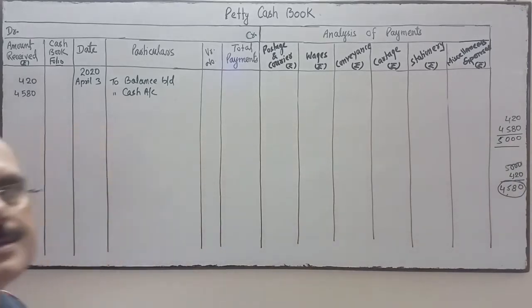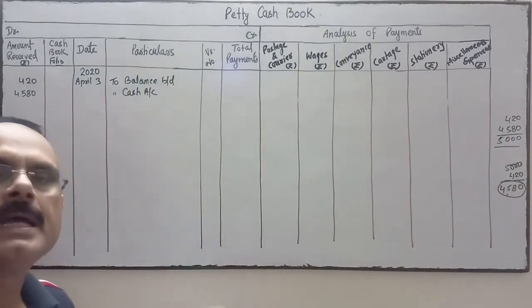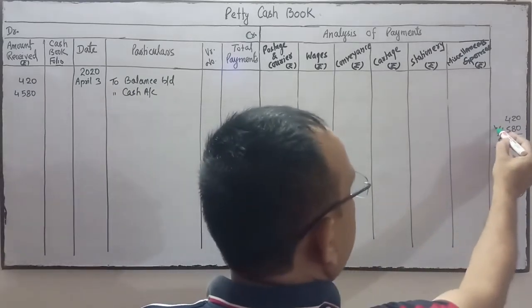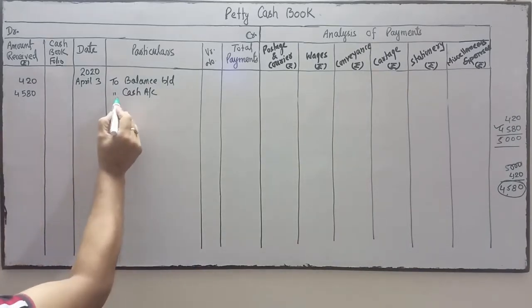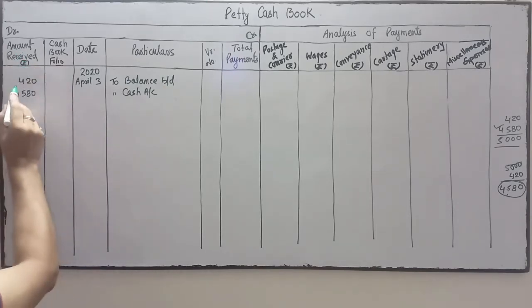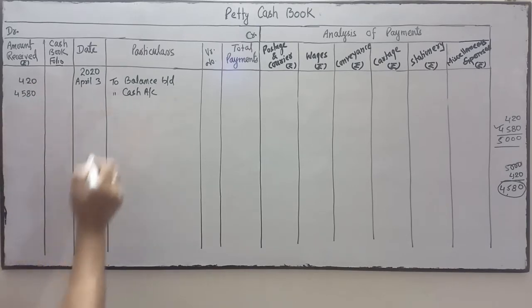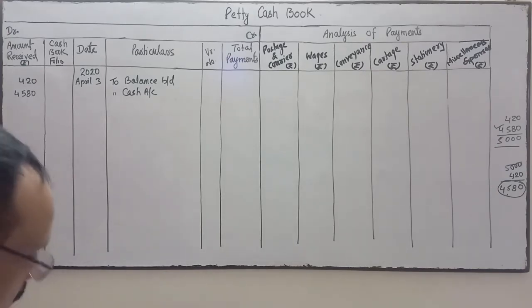This is the imprest amount. So, received cash to make the imprest amount: this much cash the petty cashier will take from the head cashier. So, to cash account, on the debit side, amount received. This is the opening balance of cash in the hand of the petty cashier, and when you take this amount from the head cashier, the imprest money will be 5,000.